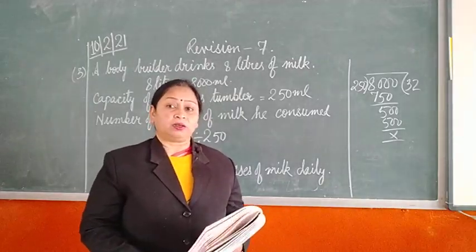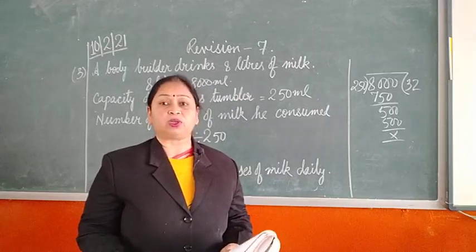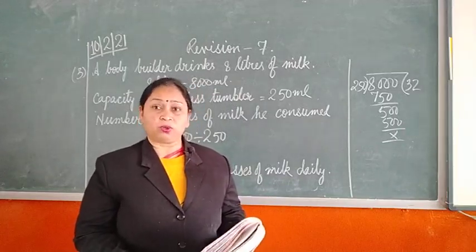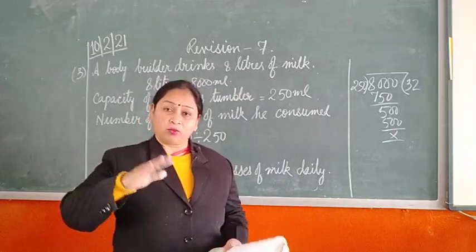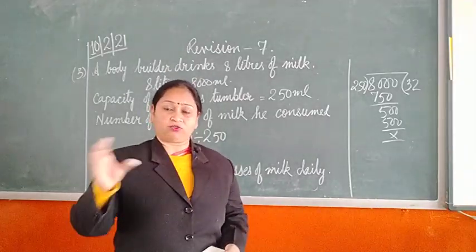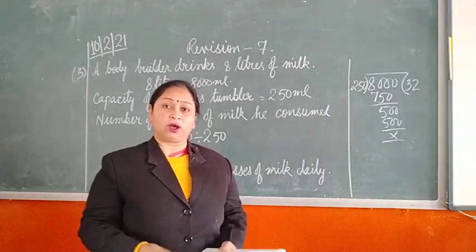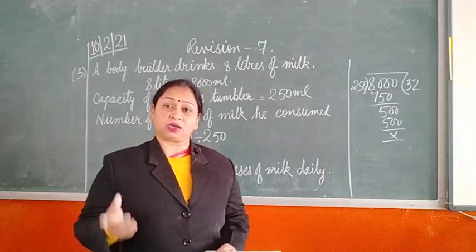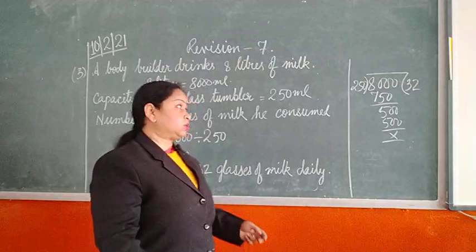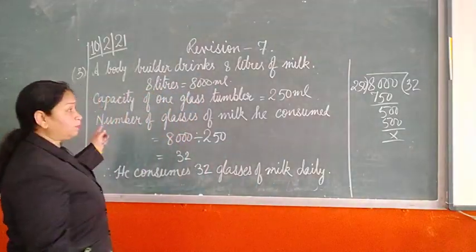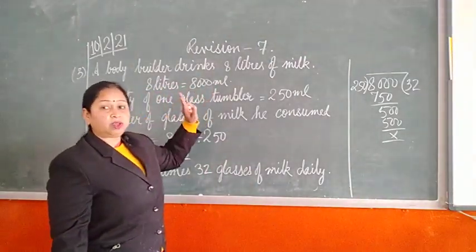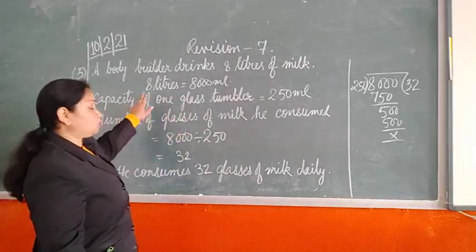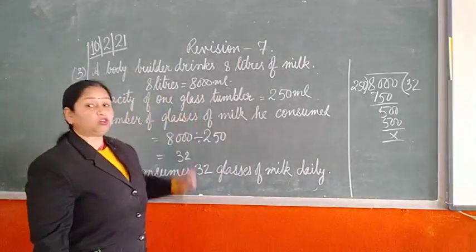So in my session when I was explaining the lesson, that time I showed you how from the whole capacity you have to take in a cup, and then you are able to find out how many cups or how many times the glass tumbler was used. So a similar type of question is over here. Total is given as 8 liters of milk he is consuming. So liters have to be converted into milliliter.